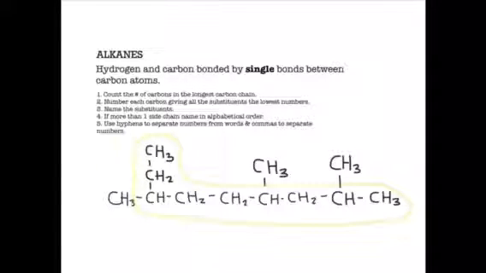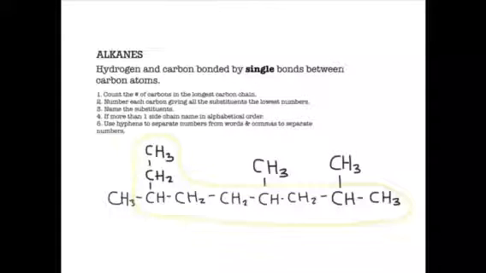For example, if this were carbon number 1, it would be carbon number 1, carbon number 2, and carbon number 3, and the substituent would be positioned on carbon number 3. But what if we start over here? This will be carbon number 1, this will be carbon number 2, and the substituent will be positioned on carbon number 2.